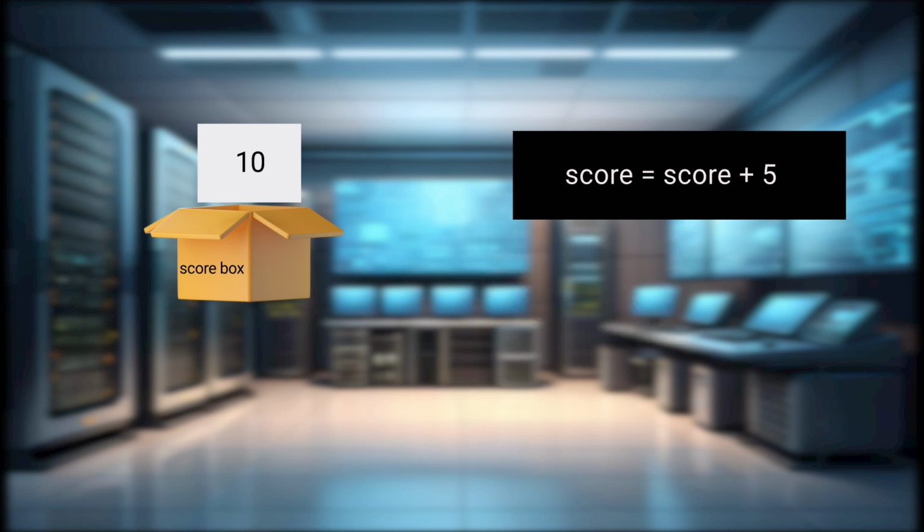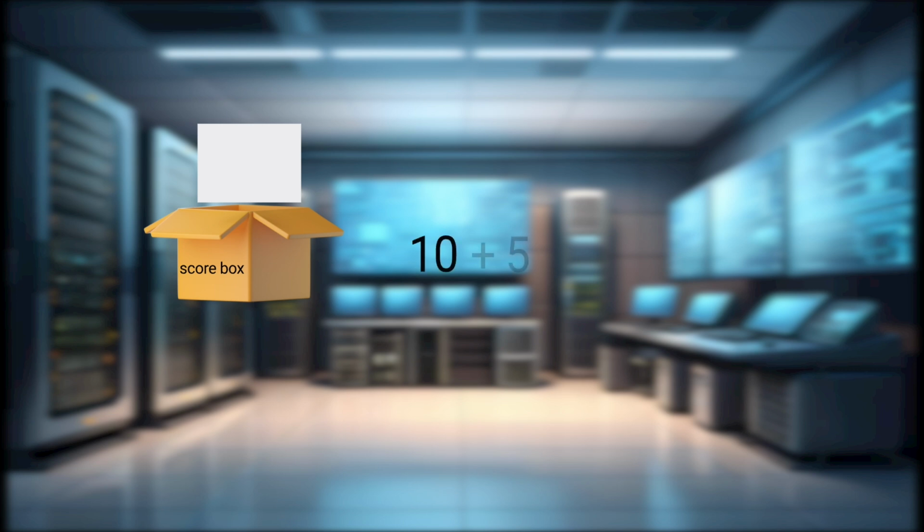Think of it this way. Python reads the right side first. It looks at the current score, 10, adds 5, getting 15. Then it puts 15 into the score box, replacing the old value. The score box now contains 15.